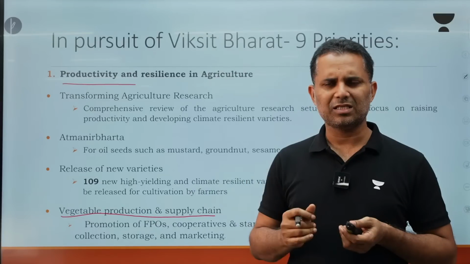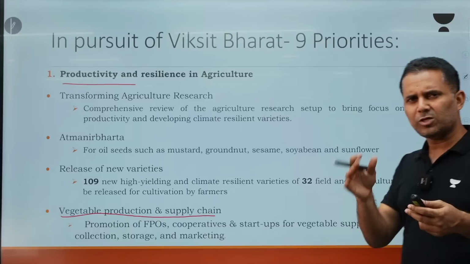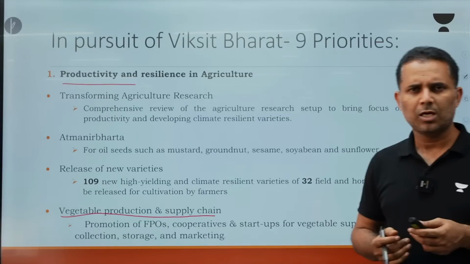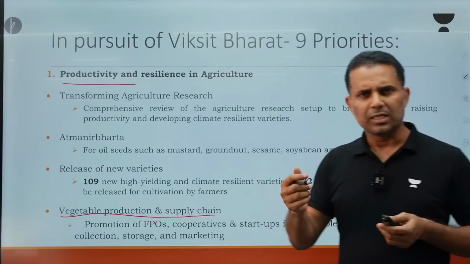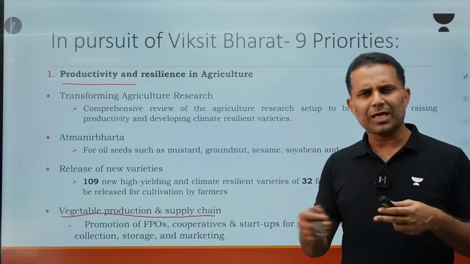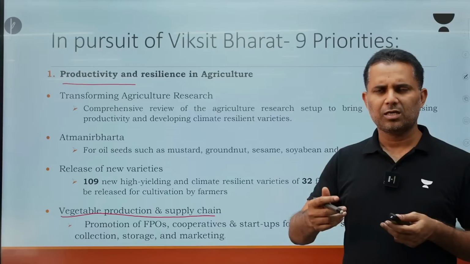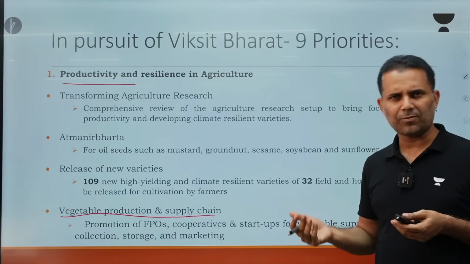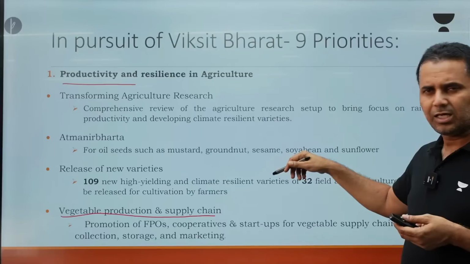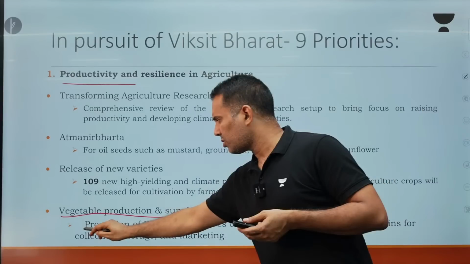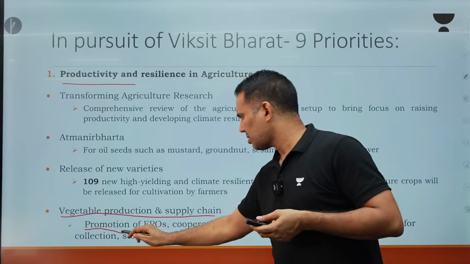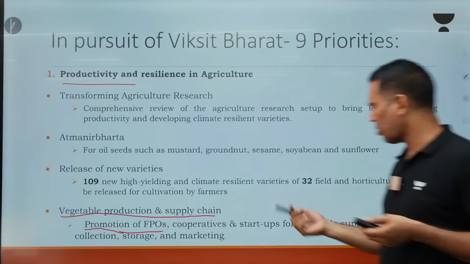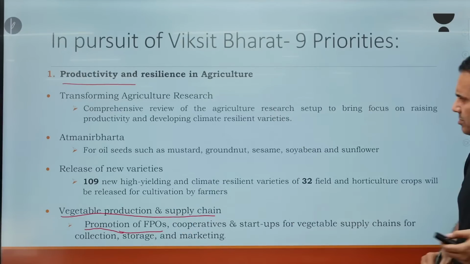Yes, cereals, there is inflation, but the majority of the food inflation is coming from fruits, vegetables, horticulture, livestock. That's why this vegetable production and supply chain, because these are perishable areas, a lot of supply gets impacted because of the post-harvest losses. We don't have that processing capabilities, storage capabilities. So that's why it lays a very strong focus on increasing the supply of vegetables through FPOs, cooperatives and startups, right?